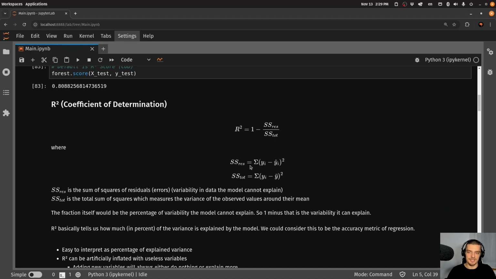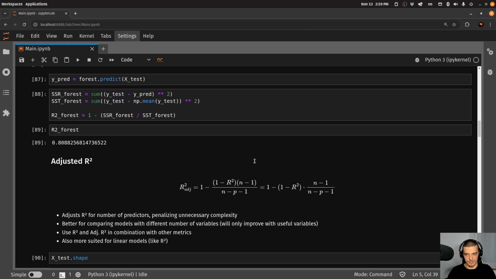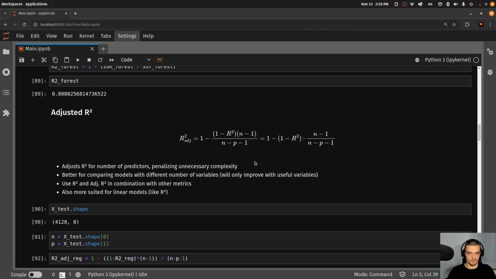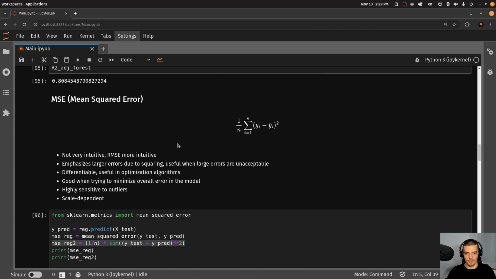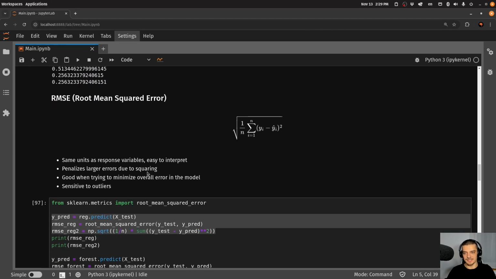But to summarize it, the R squared gives you the percentage of variance in the data that can be explained by the model. The adjusted R squared adjusts for the number of parameters, so it penalizes unnecessary complexity, unnecessary variables. The MSE is good for optimization in general to reduce the overall error. The RMSE is a version that is easier to interpret for humans, more intuitive for humans, because it has the same unit as the target variable.